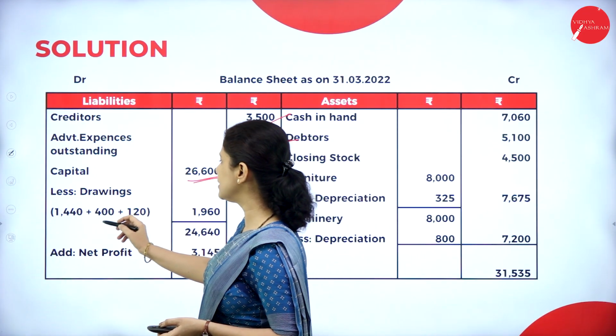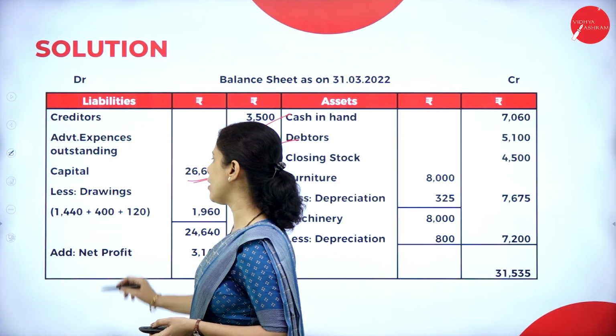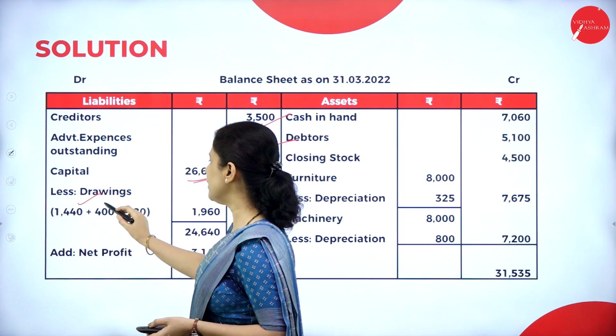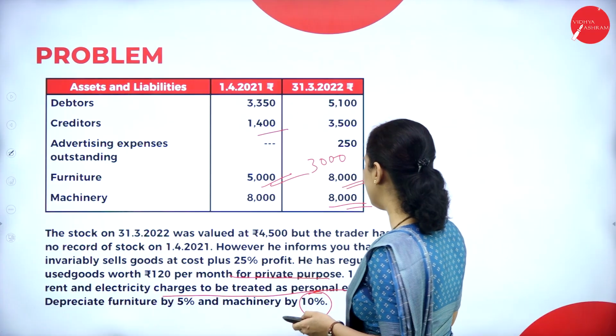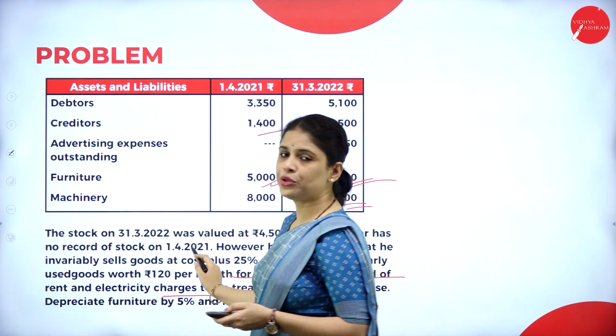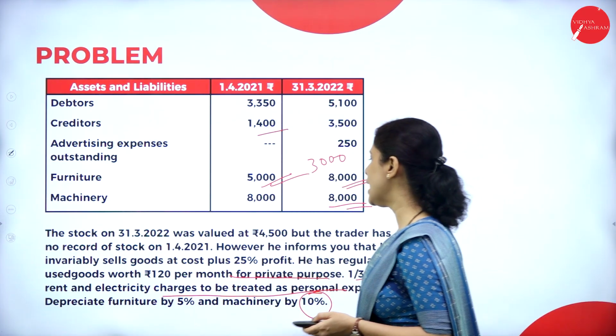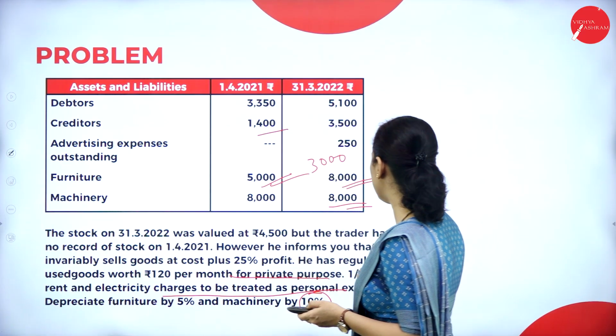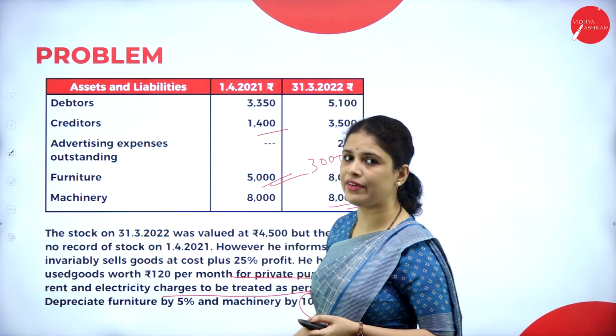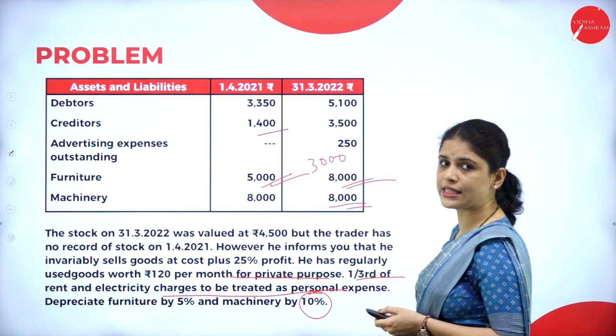From that we have to deduct the drawings. What are all the drawings? One is the goods, second is rent, and next is electricity charges. See, goods is 120 into 12 per month. Another one is rent and electricity charges for personal expenses, for 1/3. That means 1/3 of rent we have to take, and also 1/3 of electricity charges.